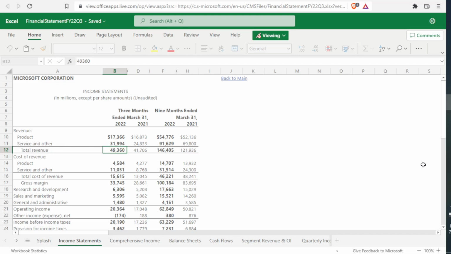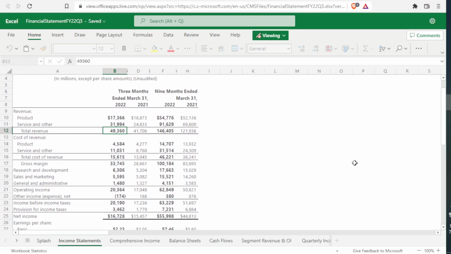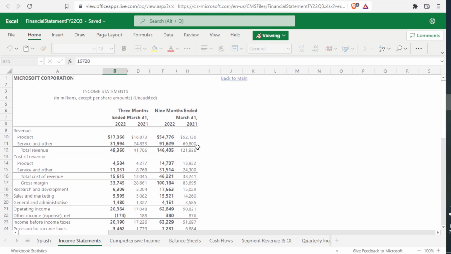And kind of note that every single time we have a subtotal, they introduce this little line right here. Now, when we have a total, you guys can see they have this bolded line right there. But, you know, this could actually just be a double line, which actually just looks like a bold line. But, you know, I can't really tell. So just going right here, we have these 2 revenues added together, gives us total revenue.